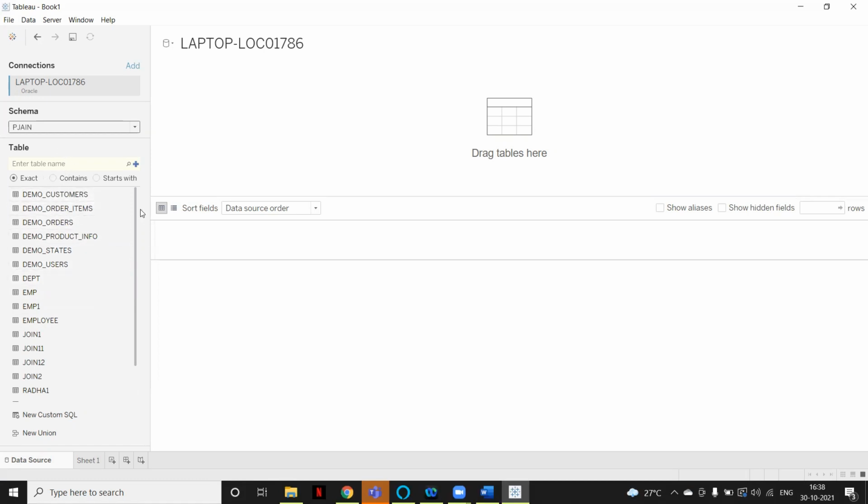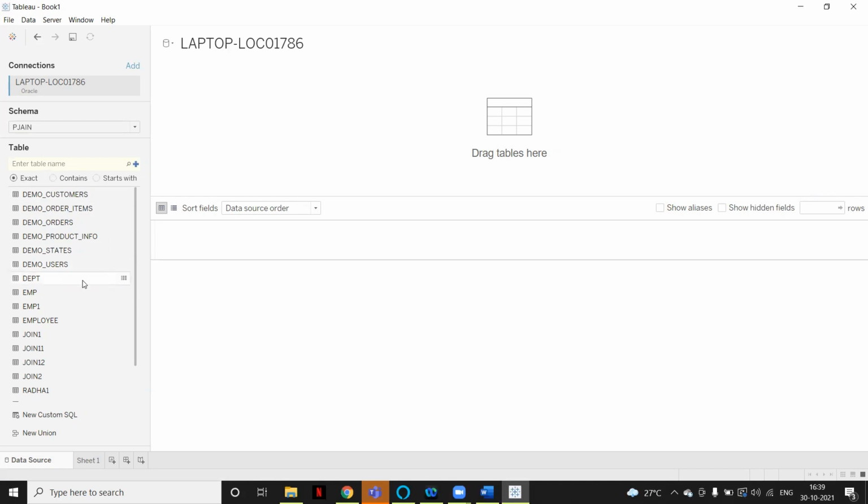If you have, let's say, 1,000 tables available in this schema and you want to search for a table, you can type the table name. These are the options you can select. If you select exact, whatever table name you mention, it will search for that exact table name, and if it is available, it will show you the table. If you select contains, you can just type whatever you know, if you're not aware of the exact table name, and it will show all the tables related to whatever you have typed in.